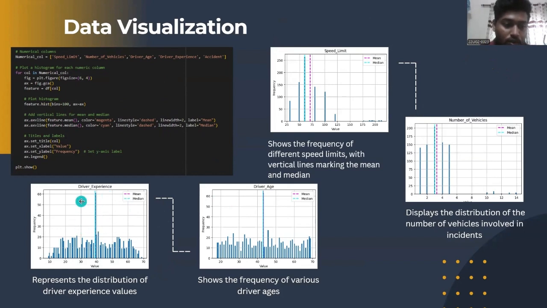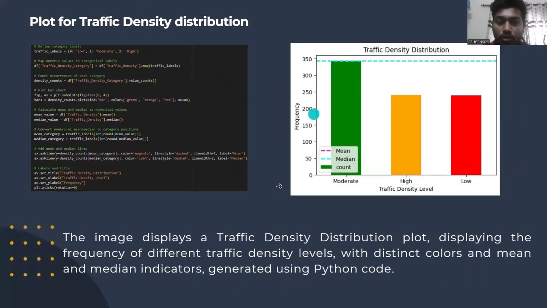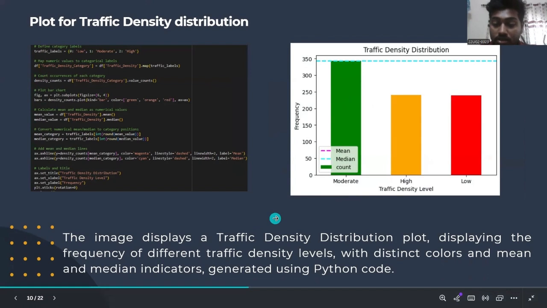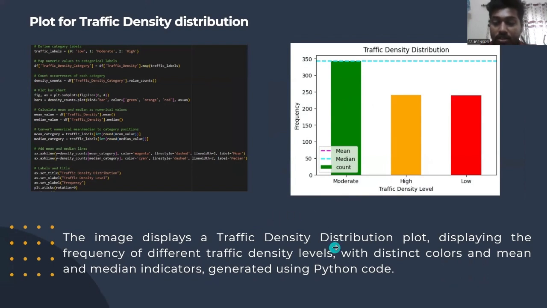The first plot is for driver experience. The second one is for driver age. The third plot is for the distribution of speed limit. The fourth plot is for the distribution of number of vehicles. And this is the plot to identify the traffic density distribution. It displays the frequency of different traffic density levels with distinct colors, and mean and median indicators are also applied in this plot as well.